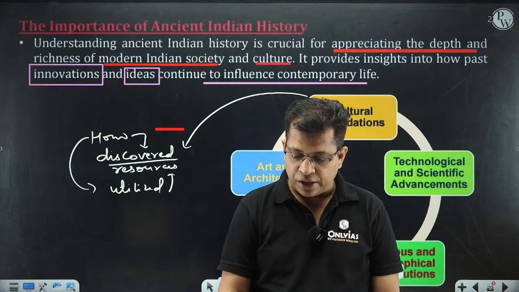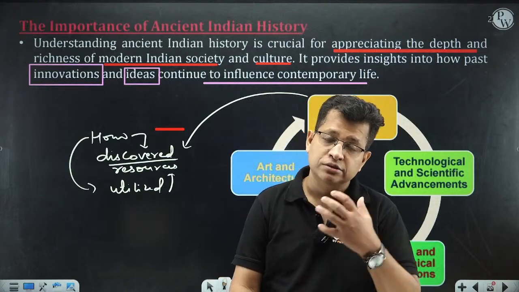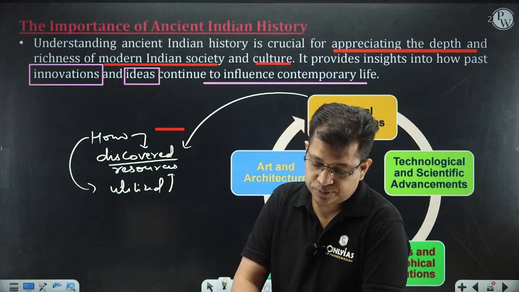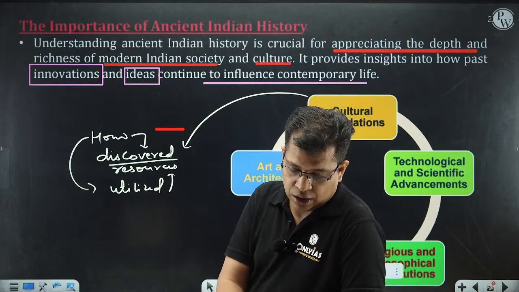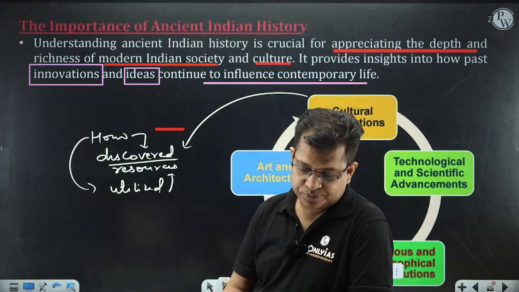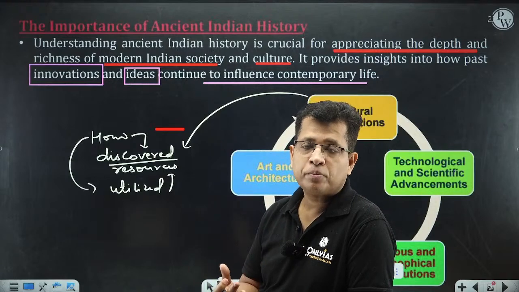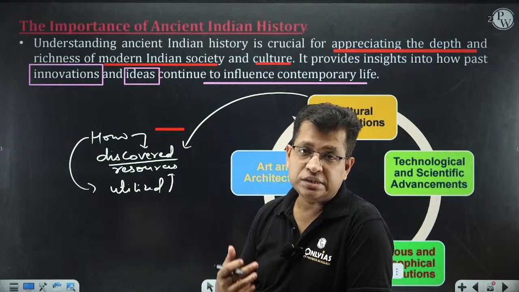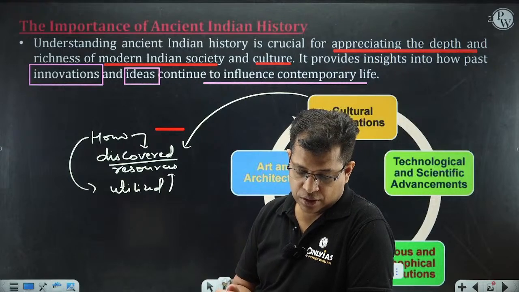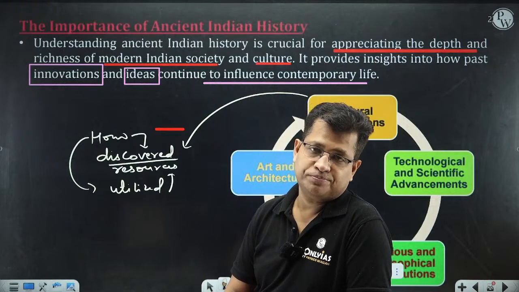Are you getting me? So how we have discovered useful resources, utilized natural resources, and we developed agriculture, settlements, and of course, kingdoms.